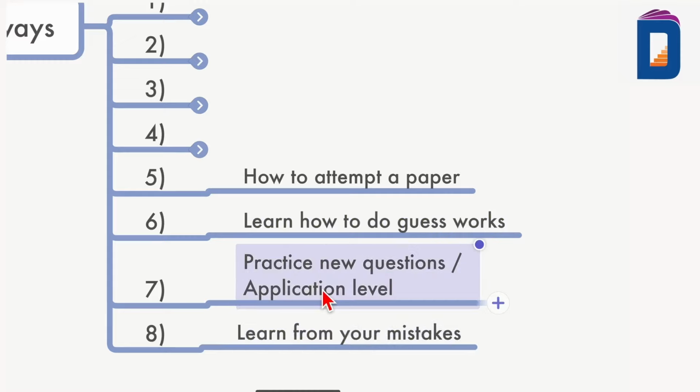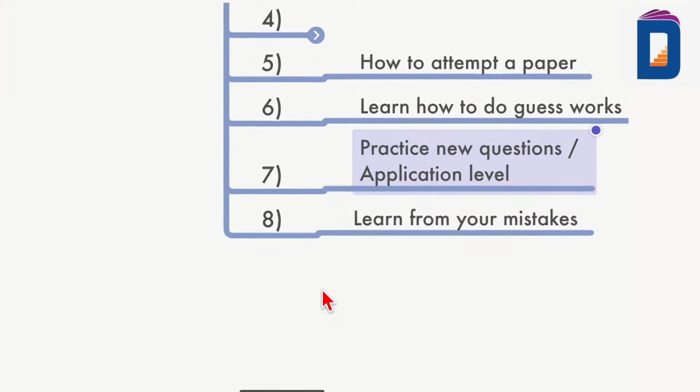Practice new questions. Okay, practice, not just learn. Learning a new question is easy, submit the paper and learn it. But you have to practice it. No problem, you might not be exposed to that question as such, but the concept might be exposed. So think like that, and as you go on over one year, you will be well and good enough to answer these kinds of questions. So that is the general takeaway.